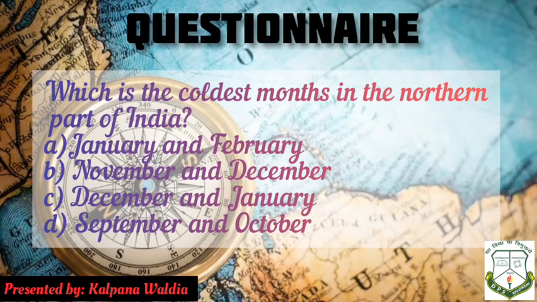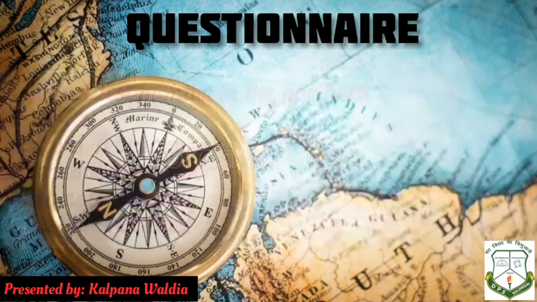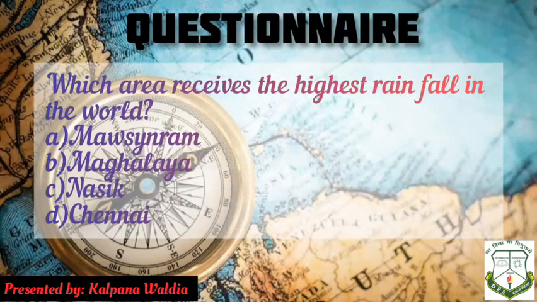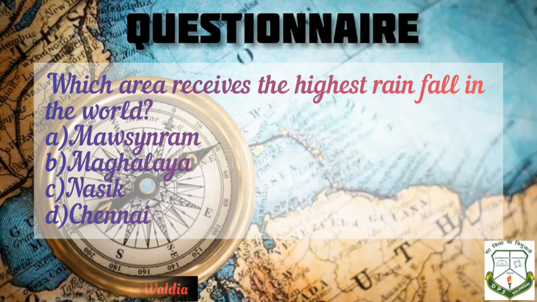Children, it's time to do some questionnaire. Number 1, which is the coldest month in the northern part of India? January and February, November and December, December and January, or September and October? Second question is, during cold weather season, which wind prevails over the country? Monsoon wind, westerly winds, northeast trade winds, or northwest trade wind? Last question is, which area receives the highest rainfall in India? Mawsynram, Meghalaya, Nasik, or Chennai?